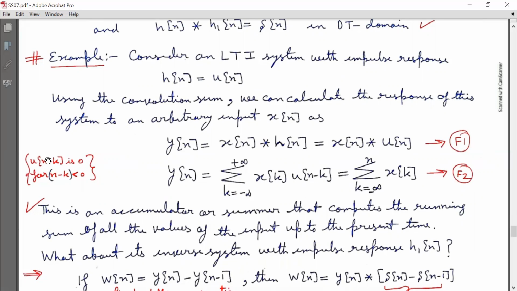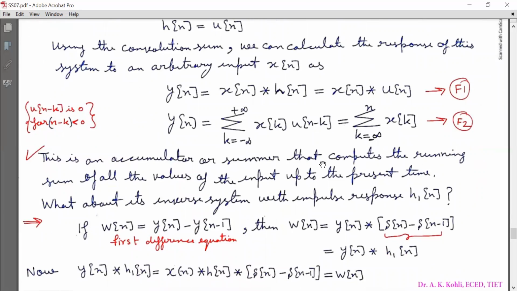Now look at this. u[n minus k] is 0 for n minus k less than 0, or u[n minus k] has value 1 when n is greater than or equal to k. So the limits are changed to k from minus infinity to n of x[k]. So y[n] is equal to the summation over k from minus infinity to n of x[k]. This is an accumulator or summer that computes the running sum of all the values of the input up to the present time. What about its inverse system with impulse response h1[n]? So we need to calculate the impulse response of the inverse system h1[n].